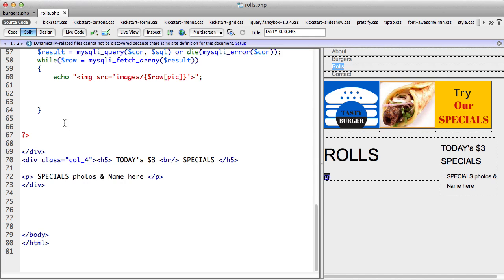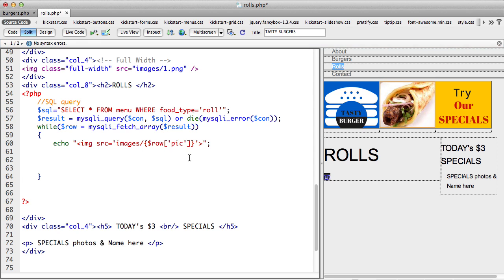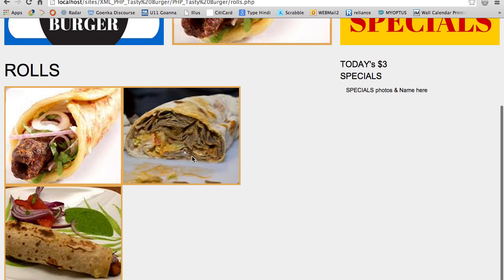So there's a problem in line 60, which I'll go and fix. Echo image shows images $row. So my pictures have come out.